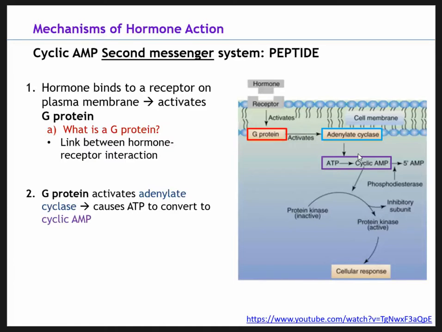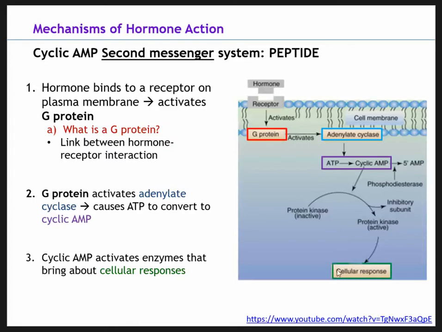So now let's talk about what is cyclic AMP. I have this statement right here: cyclic AMP activates enzymes that bring about cellular responses. And we can see we cause a cellular response here at the bottom. But let's talk a little bit more about it. Cyclic AMP stands for cyclic adenosine monophosphate. With ATP, it's triphosphate, and mono means one. So we have an adenosine molecule plus one phosphate, and the AMP is a secondary messenger that's important in a lot of biological processes.